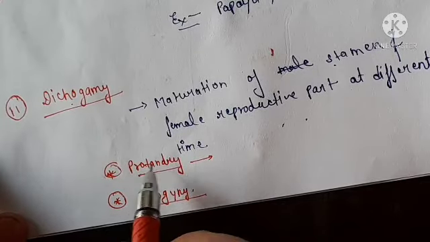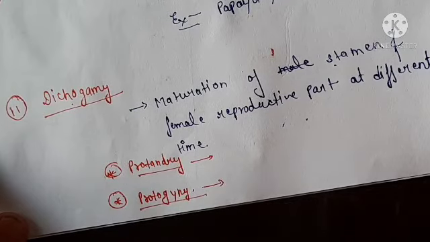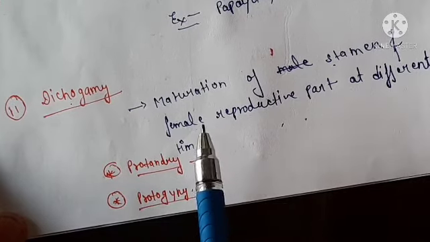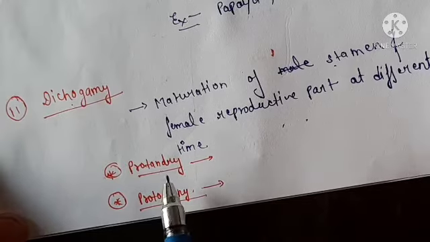Protogyny and protandry. So what are these two terms? As you know, in dichogamy, stamen and pistil mature at different times.